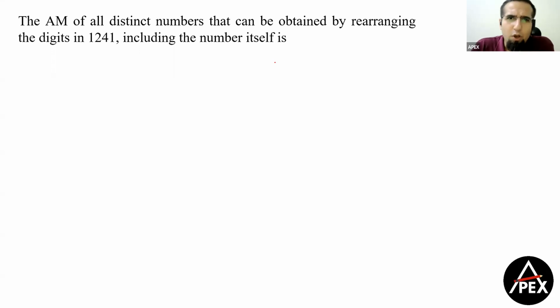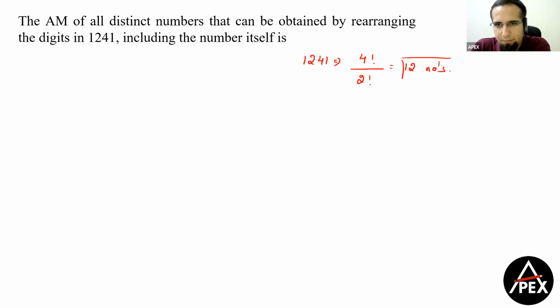Now, first of all, I want the arithmetic mean, right? So 1, 2, 4, 1. If I rearrange all these, I have 4 digits, that is 4 factorial, out of which 2 ones are the same. That means I will make 12 numbers here. So when we are writing 12 numbers and we want the sum of all of them, let's try to see that in the thousands place, in the hundreds place, in the tens place, or in the ones place.